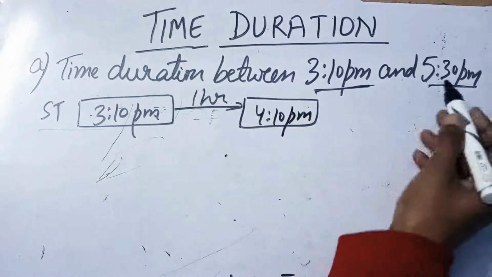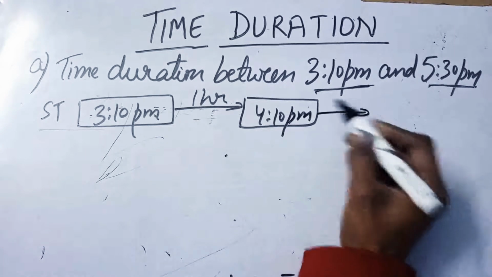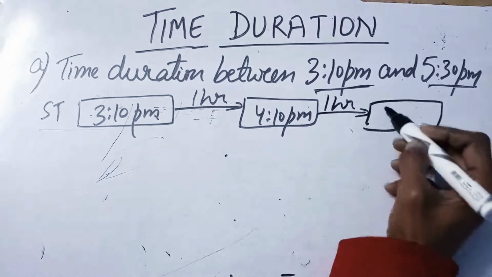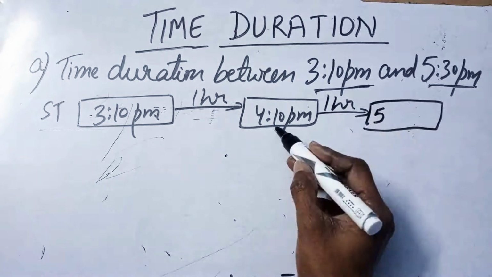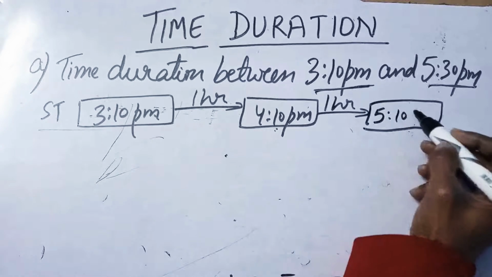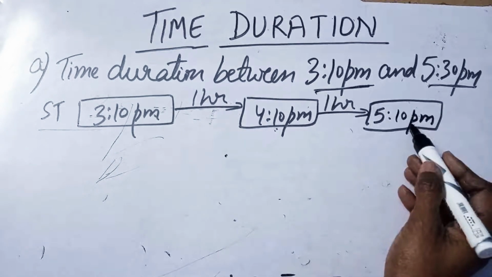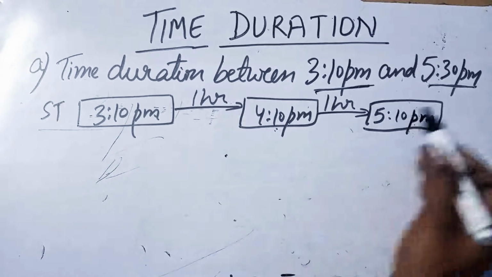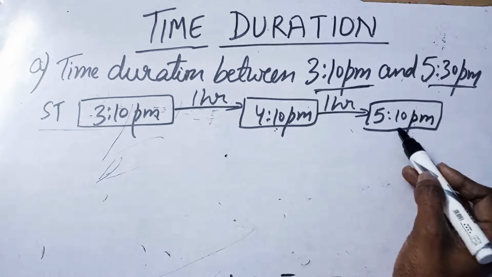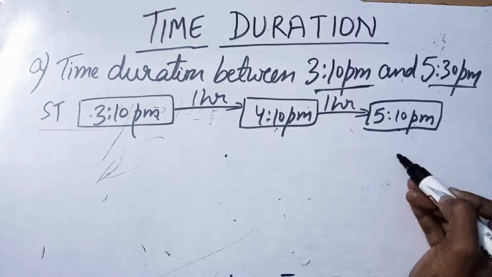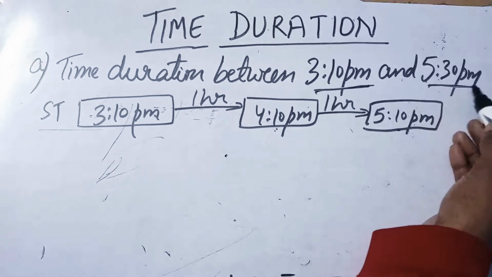We have to go till 5:30. Let's take one more hour jump and we will reach 5:10 p.m.